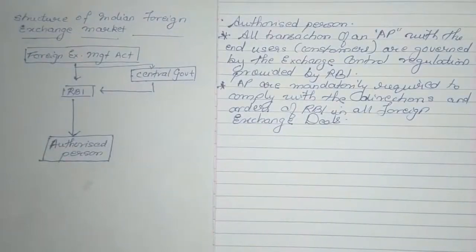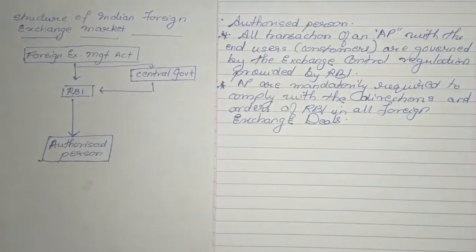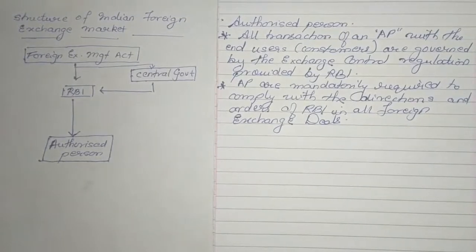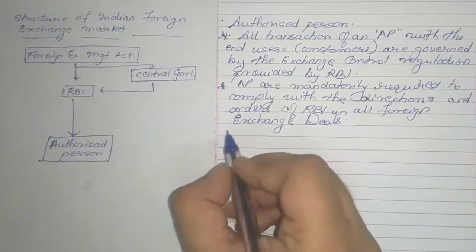So each and every transaction that the authorized person deals with has to be according to the directions and the orders of the RBI.